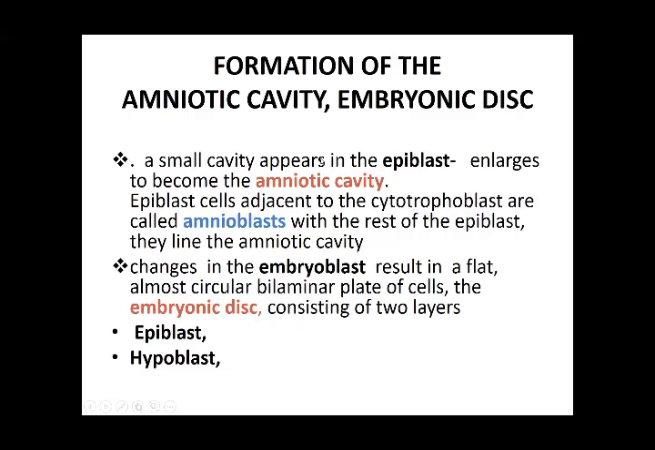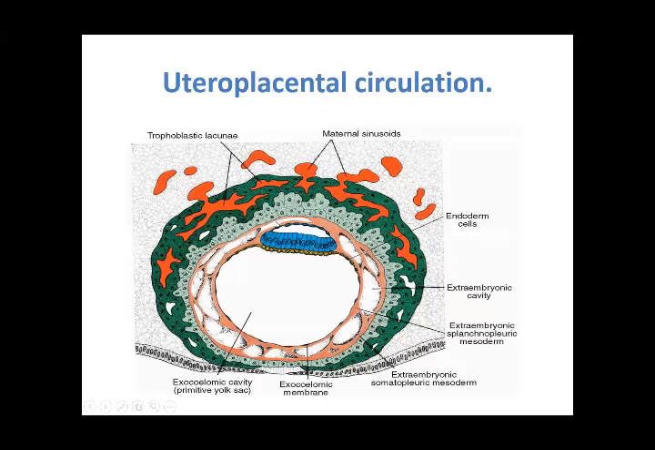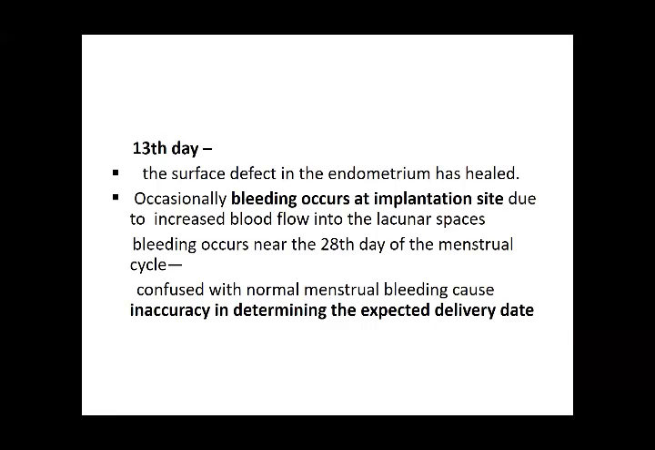A small cavity appears in the epiblast. This enlarges and becomes the amniotic cavity. If you see in this picture, in this epiblast, a small cavity appears, and this forms this cavity which is called the amniotic cavity.